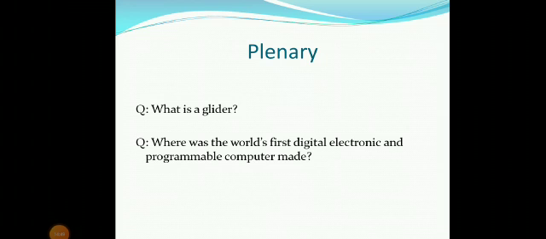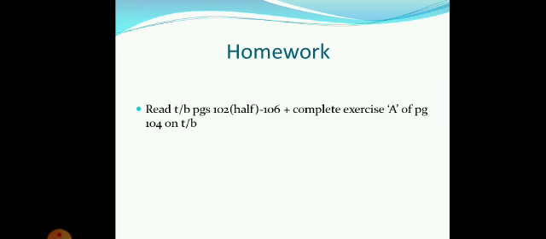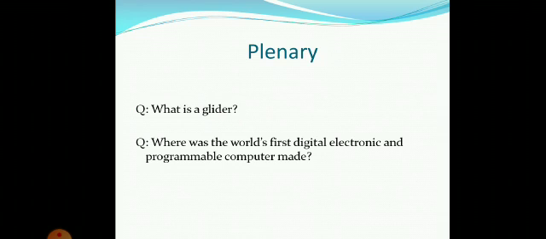Okay, my dear students, it is time to ask plenary questions. For plenary, I'm going to ask some questions from you. Question number 1 is, what is a glider? The other question is, where was the world's first digital, electronic and programmable computer made? I'm going to repeat both questions.